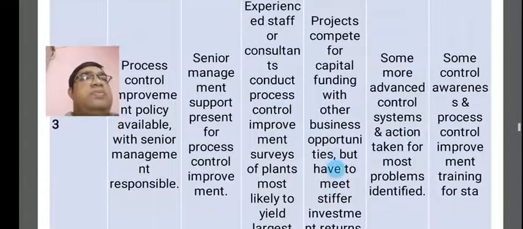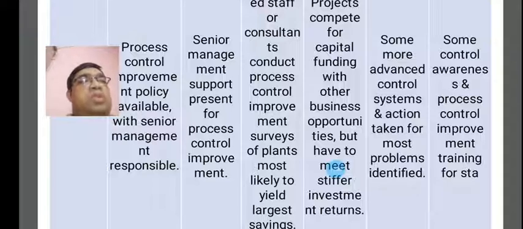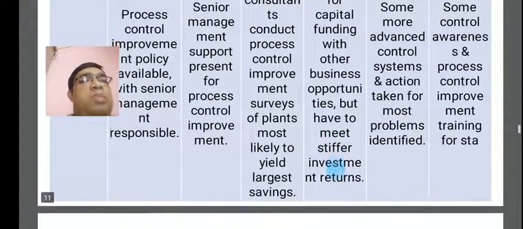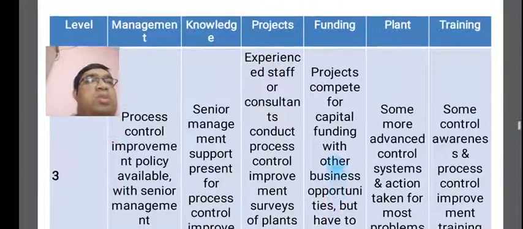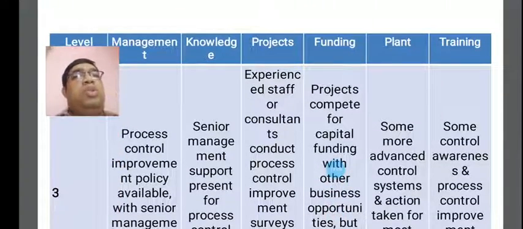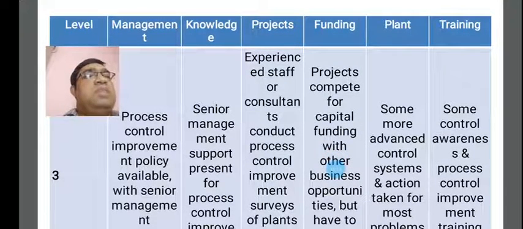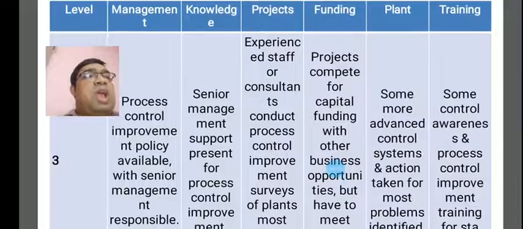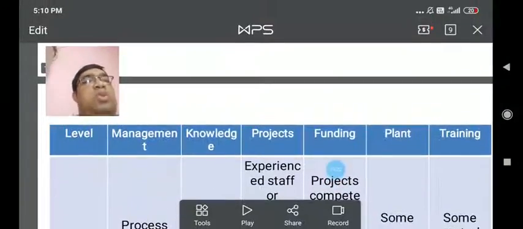The experienced staff or consultants conduct a process control improvement survey of plants most likely to yield the largest savings. Also refer to the funding of the projects, compared for capital funding with other business opportunities, but they have to meet steeper investments and returns.